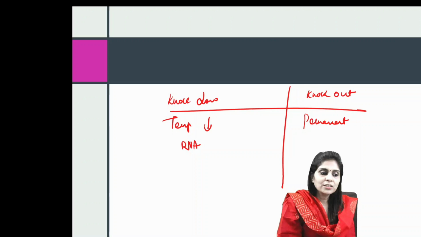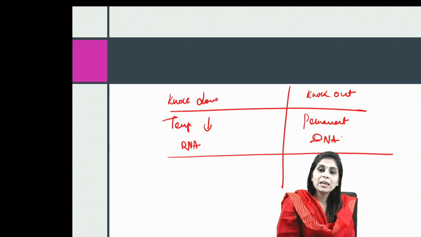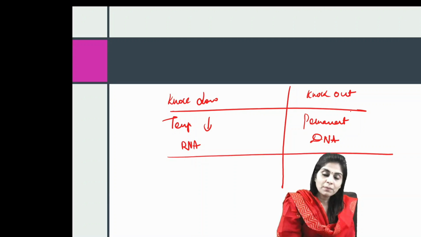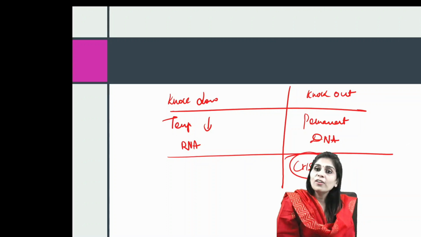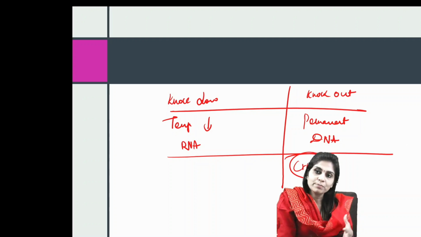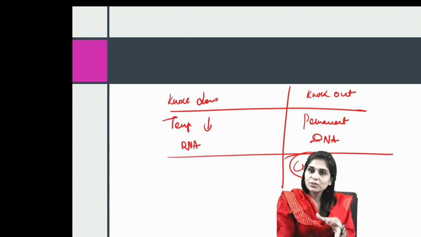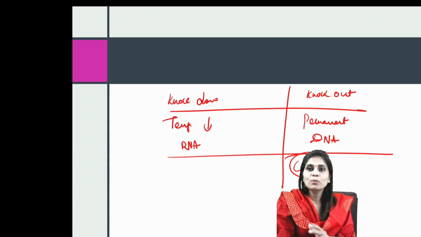It's a permanent change in the gene expression because it happens at the DNA level. So how do you think you are able to do this at the DNA level? Because this is brought about by CRISPR. So we all know about CRISPR. CRISPR is very fascinating these days because diagnostics, therapeutics, everything is now centered around this CRISPR. So I feel you will have to know about CRISPR.